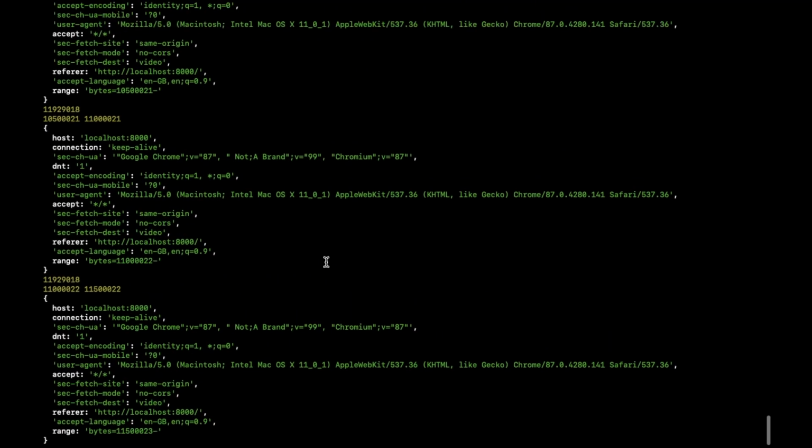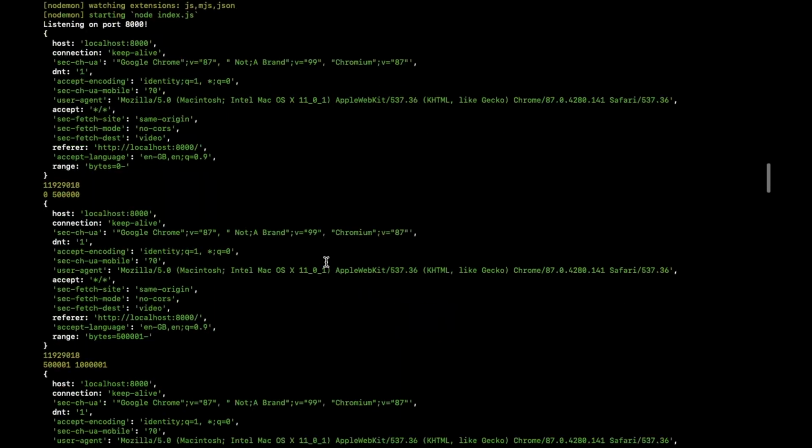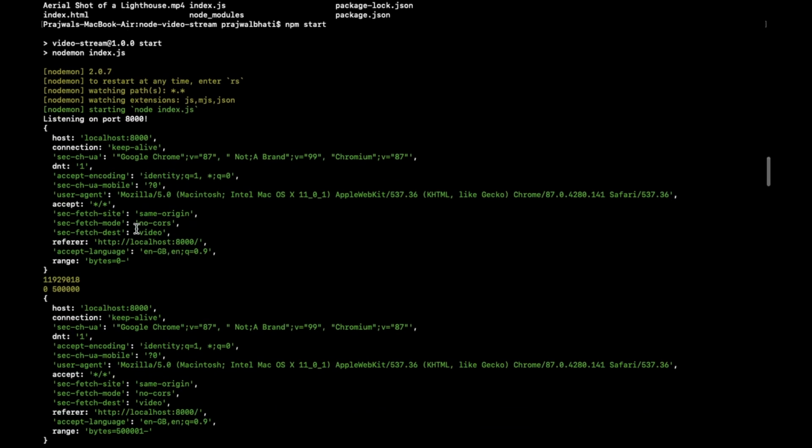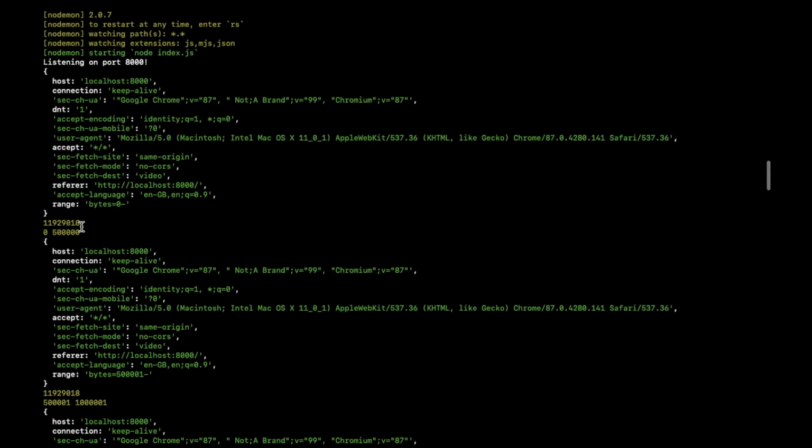So initially start will be 0 and so on, we will continue the process. Now let us see the output on the server. As you see, the streaming was happening. Initially our range was bytes 0 and the file size was this many bytes, and we sent 0 to 5000 bytes, that is 500 KB.